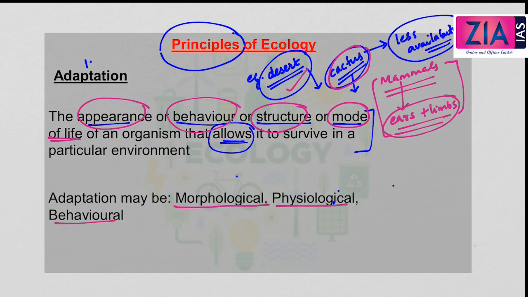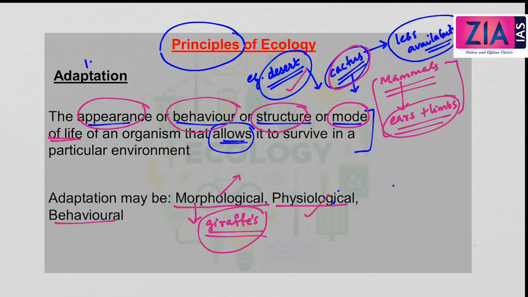Not very important for you, but I'll just tell you what they are. Morphological: what is meant by morphology? I'll give you an example, the giraffe. You must have seen at least photos of giraffes. The giraffe's neck is very long. Why? Because the trees are very high, and they have to reach the trees, therefore the neck is very long. This is an example of morphological adaptation, where adaptation is done by changing the way an organism looks.